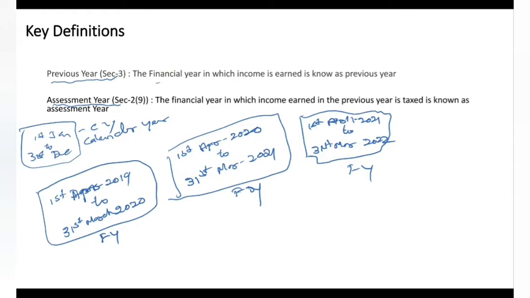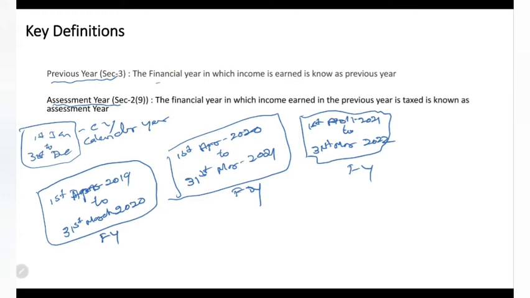Then the question is, what is the previous year? Previous year is the year in which income is earned. This is the year in which income is earned, and it is called the previous year. From a definition perspective, it is very easy to remember. The financial year in which income is earned is called the previous year. What is the assessment year? The financial year in which income earned in the previous year is taxed is known as the assessment year.